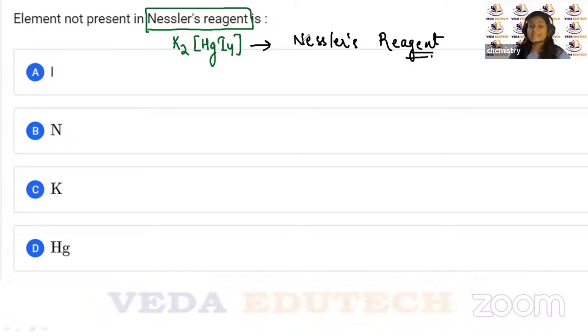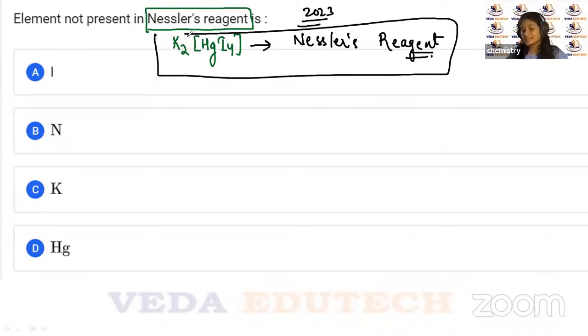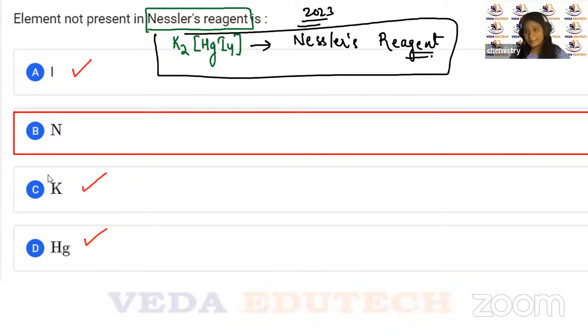This was asked in 2023. So if you know the formula, then exactly you are going to get your answer. Which one, children? If you see, potassium is there, Hg is there, I is there. Only N is not there, right? So if N is not there, then your answer is going to be option B.